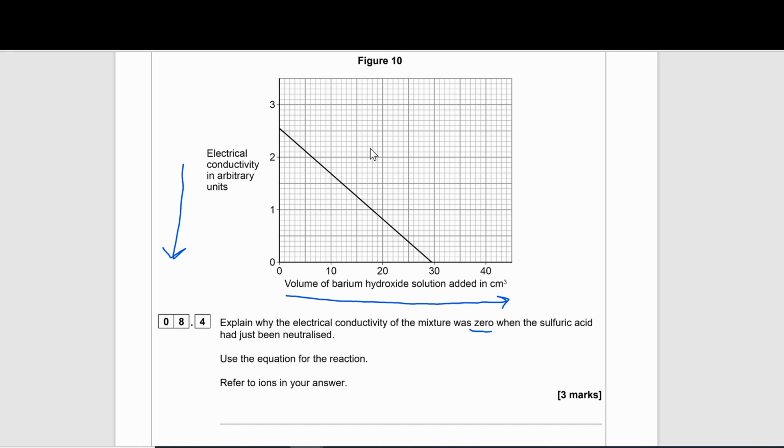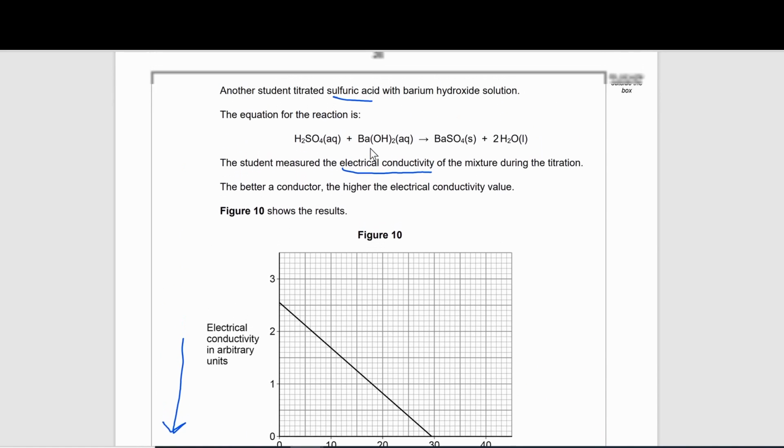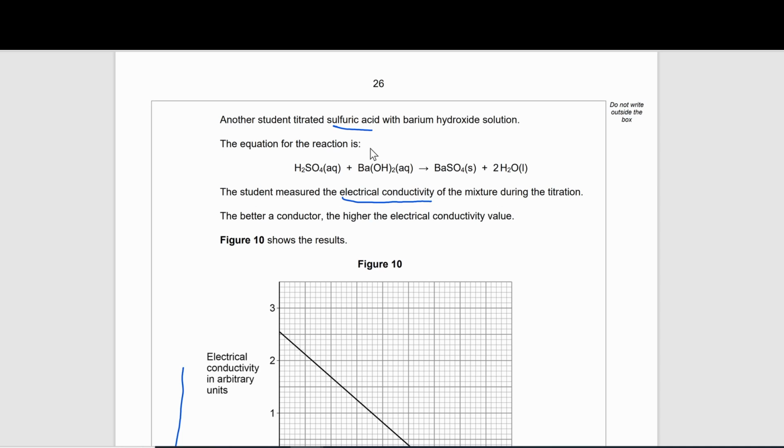8.4. Explain why the electrical conductivity of the mixture was 0 when the sulfuric acid had just been neutralized. Use the equation for the reaction. Refer to ions in your answer. 3 marks. So let's go back to the equation. Again, as they have mentioned in the question, it is to do with neutralization. So our acid is being neutralized by the base to give us this salt and water.